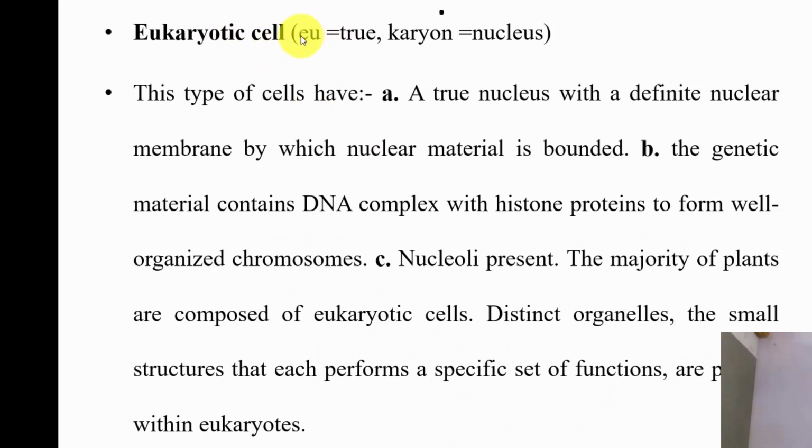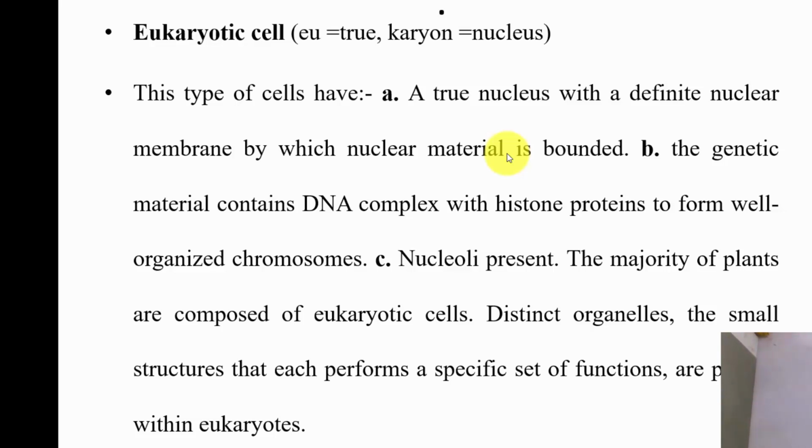cells, that is, eu means true, karyon means nucleus. The cells which show a true nucleus are known as eukaryotic cells. This type of cell has a true nucleus with a definite nuclear membrane by which nuclear material is bounded.